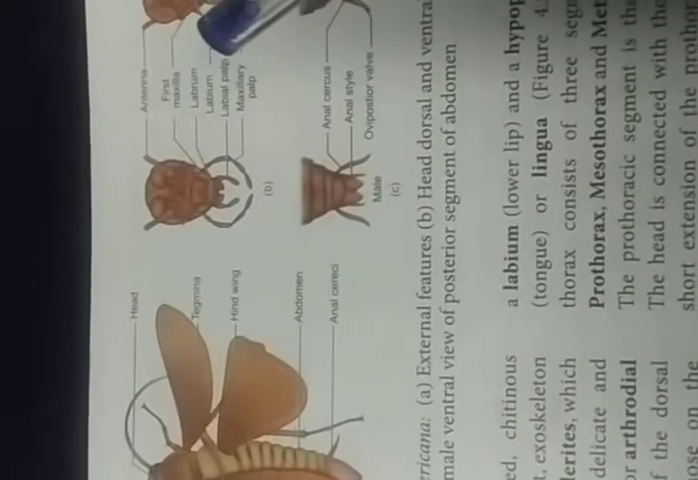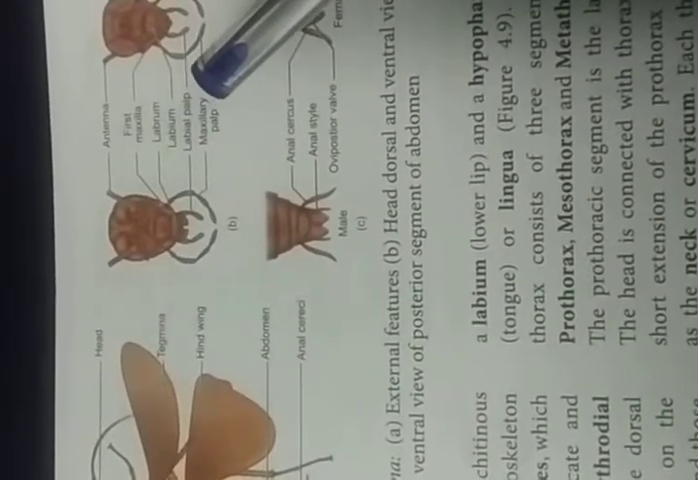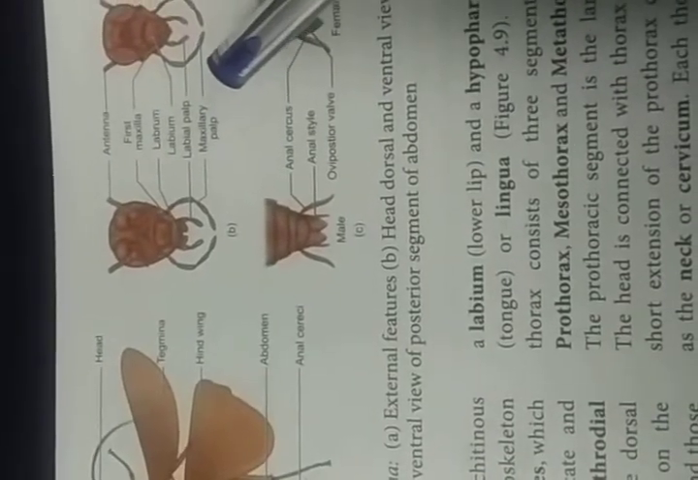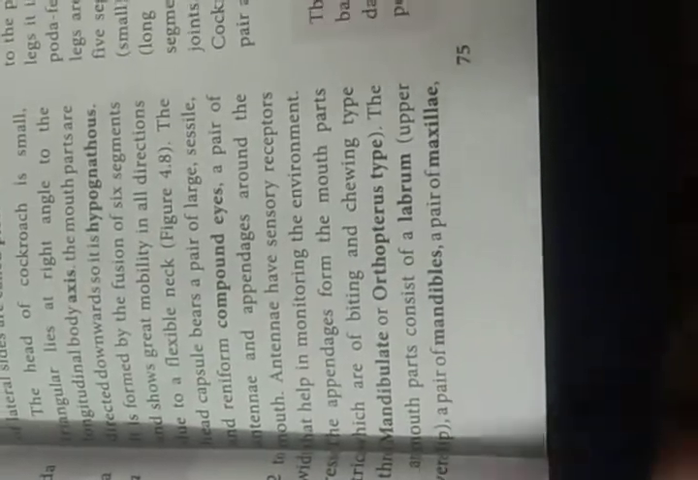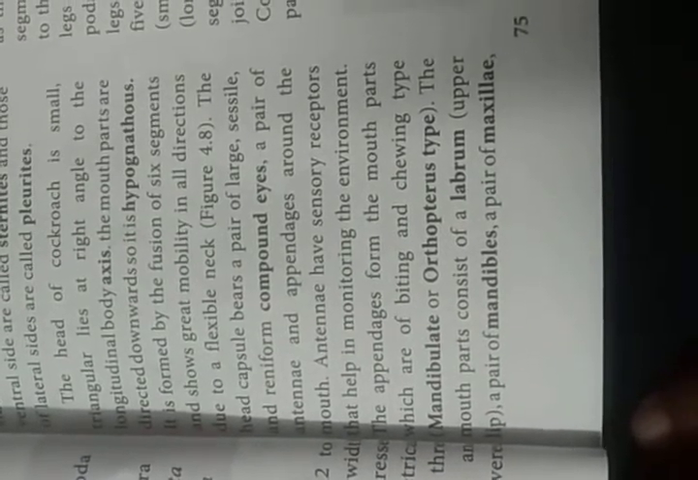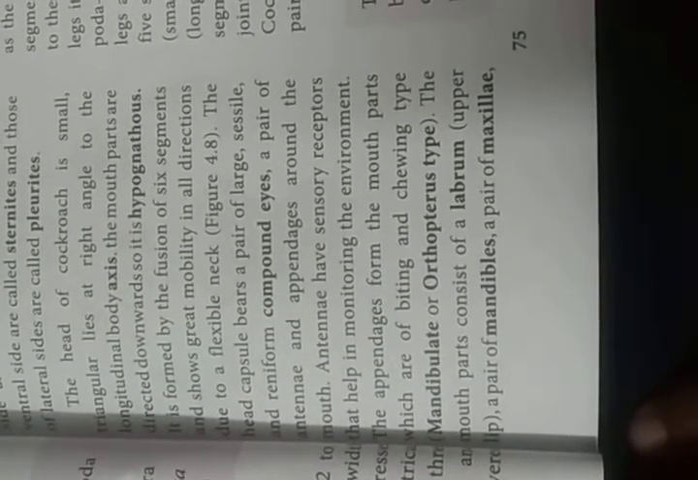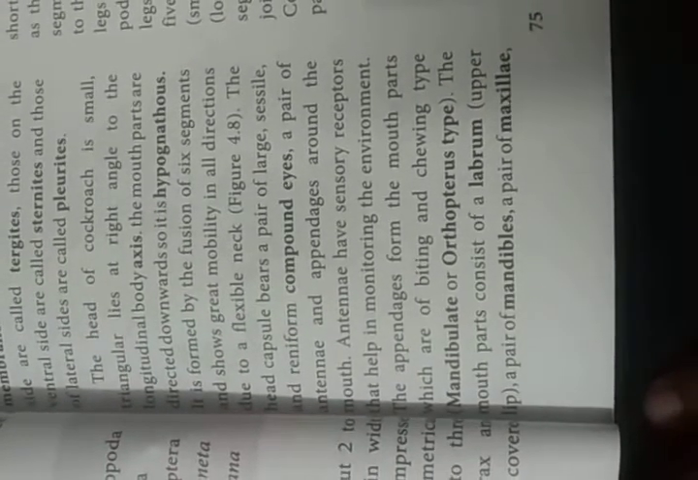Then a large number of appendages are present in the mouth parts, which are helpful to bite and chew. The chewing type of mouth parts, that appendages are present. So that is known as mandibulate or orthopterous type. Why are we saying orthopterous type or mandibulate? So the mouth parts are helpful for biting and chewing. Okay, a number of appendages are present. Appendages are helpful to bite and chew the food material. Okay, so that is known as mandibulate.